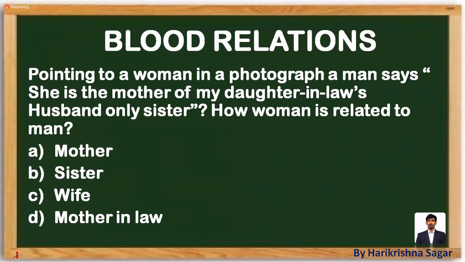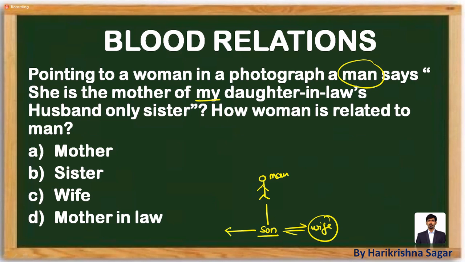If you want to draw the diagram, you can comfortably draw it like this. Pointing towards a lady, the man says. I'm just highlighting the man here. In the inverted commas, where is "my" available? Start from there. Man's daughter-in-law's husband's only sister. Man's daughter-in-law means man's son's wife. Man's daughter-in-law's husband means man's son. Man's son's sister means she will be acting like what? Daughter for this man.